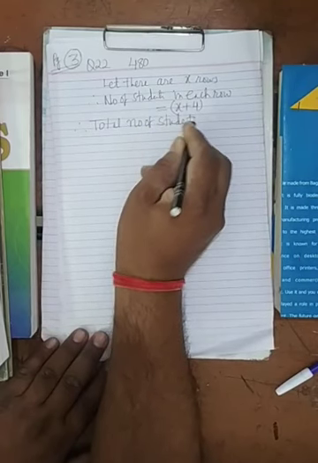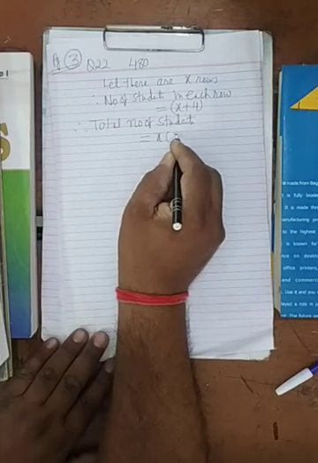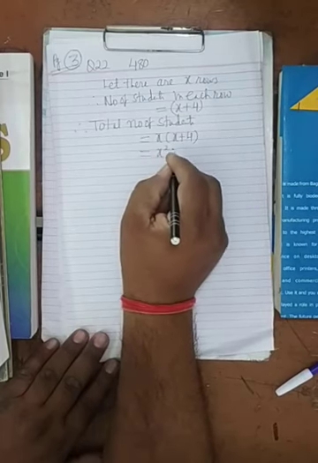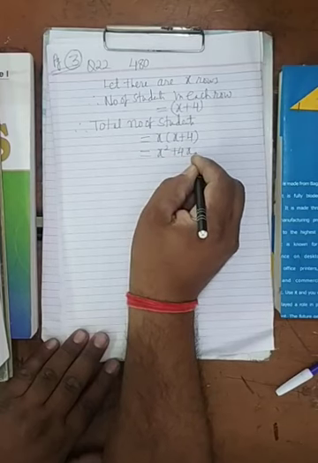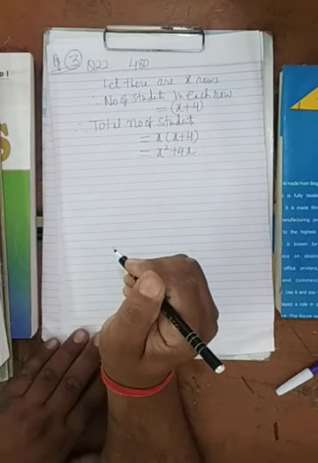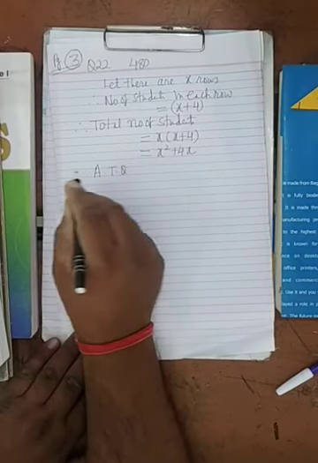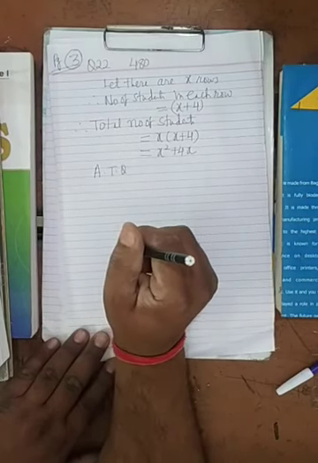But in the question it is said how much? It is 480 students. So according to the question, you will write the total number of students is 480.